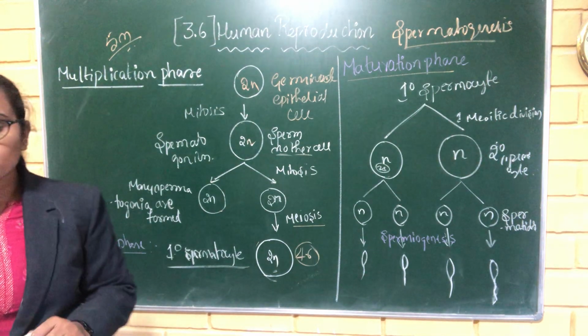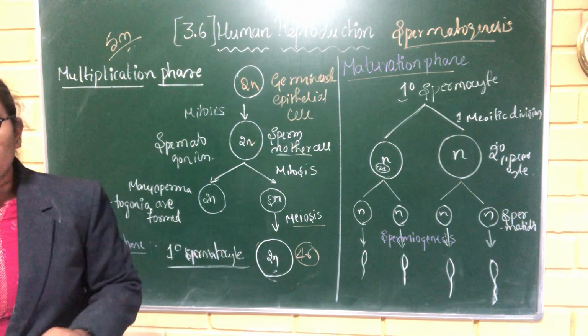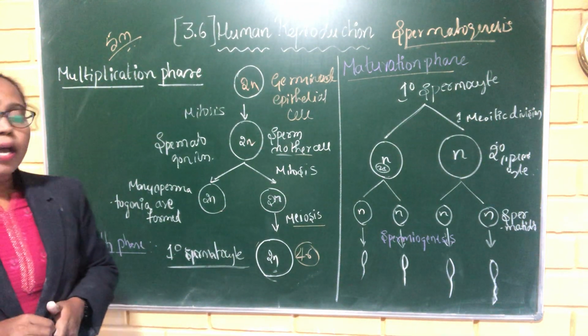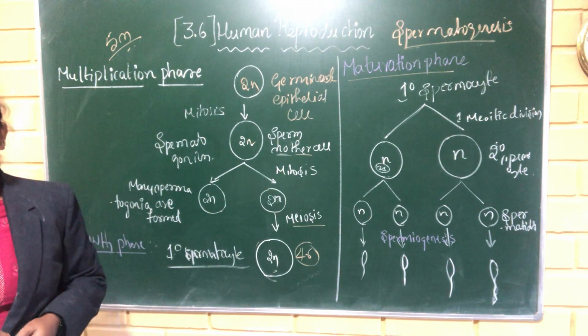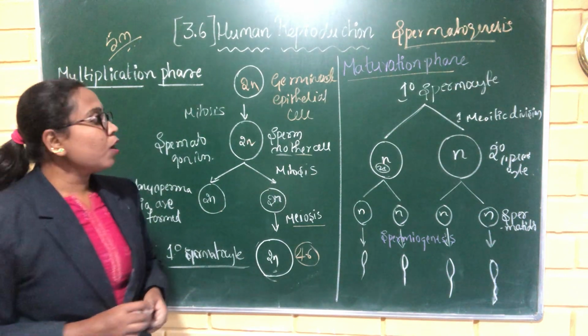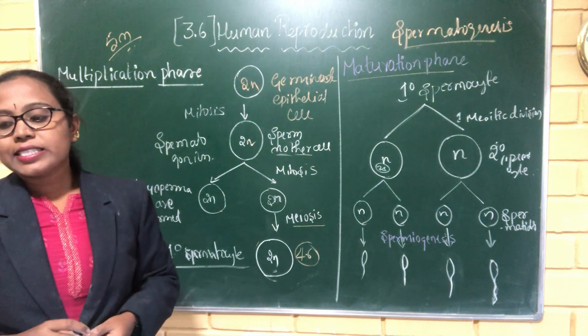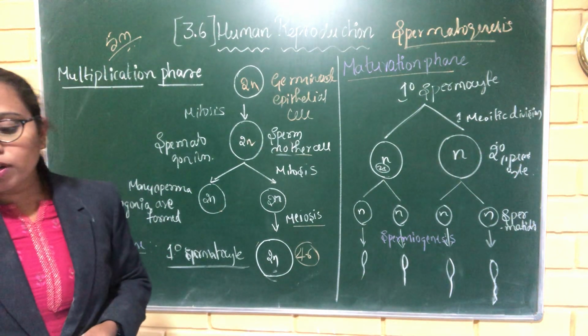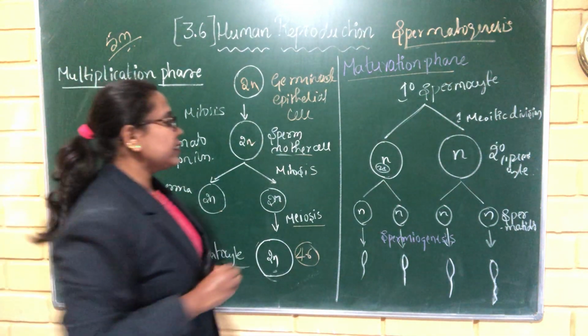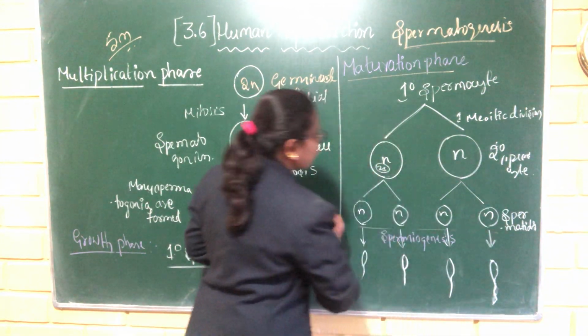And after that, the secondary spermatocytes undergo meiosis, and finally they produce four haploid spermatids. These are the spermatids.